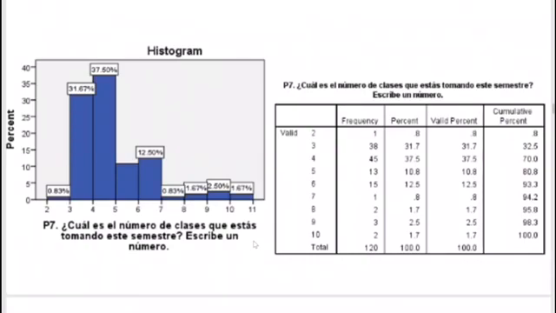The seventh question, what is the number of classes you are taking this semester, presents that most students are taking 4 classes. The percentage of this category is 37.5%. The mean in this question is 4 classes. The least amount of classes is 7, which has 0.8% out of the 120 students.